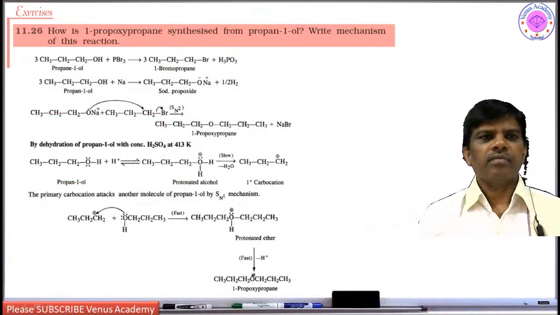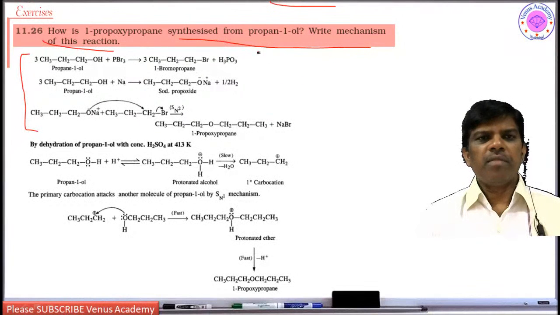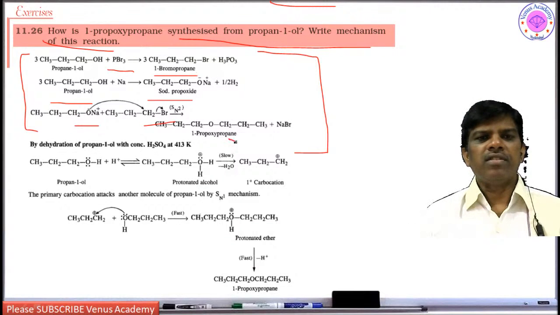Next, how is 1-propoxypropane synthesized from propan-1-ol? Write the mechanism of this reaction. Dear students, it was asked in your board exams. Please go through this. It can be prepared in two ways. Propan-1-ol you can make into bromopropane by treating with phosphorus tribromide. Another molecule of propan-1-ol gives the sodium salt, and with this and this, upon Williamson synthesis you are going to get propoxypropane.